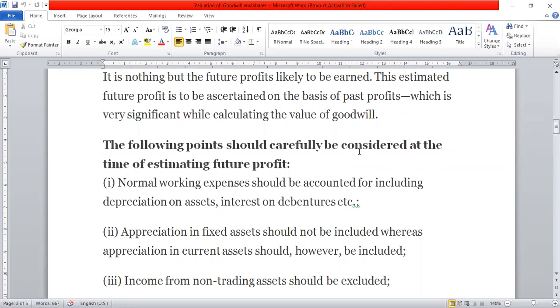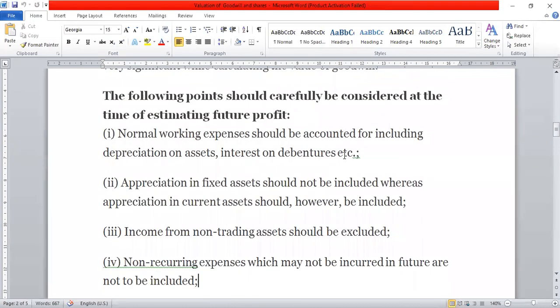While calculating future maintainable profit, the following points are to be considered or kept in mind. Number one, normal working expenses should be accounted for, including depreciation on asset, interest on debenture, etc. Number two, appreciation in fixed assets should not be included. Always remember that appreciation in fixed assets like land and building, plant and machinery should not be included, but appreciation in the current asset should be included.